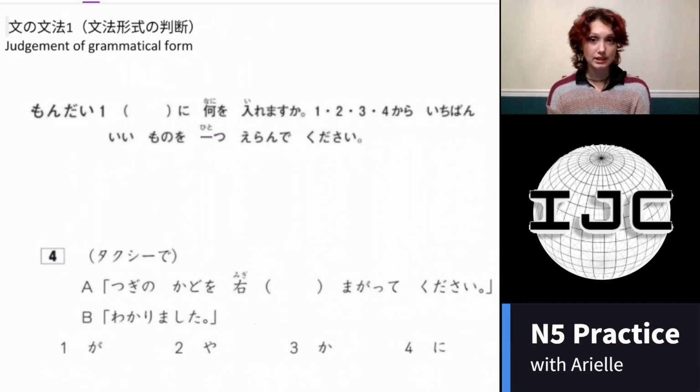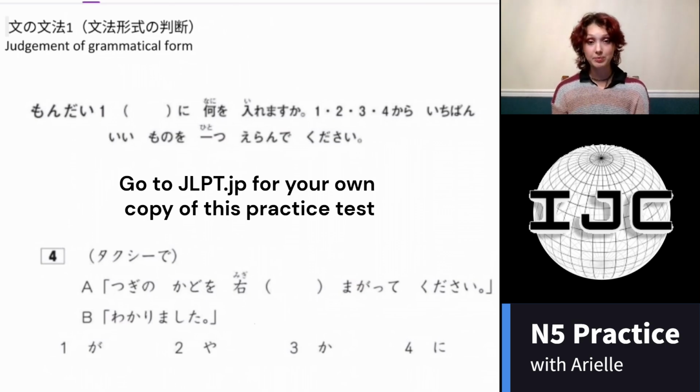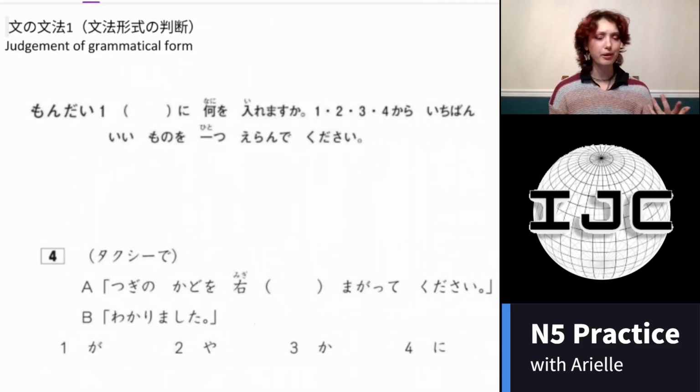So, in this section you're going to see a lot of short dialogues, maybe two lines. It's a little less than that. And one blank. In the blank, you're going to have four options of words to replace it with to complete the sentence. The options can be anywhere from particles, nouns, verbs, doesn't really matter. Some of them are complex particles. But the main idea is that you understand the context and what works best in the space.